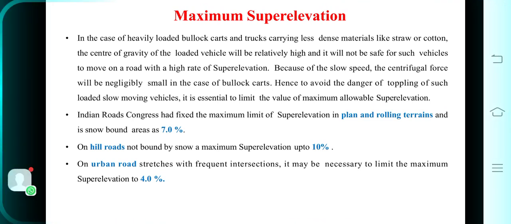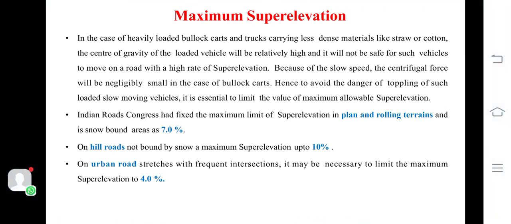IRC has fixed the maximum limit of super elevation in plain and rolling terrain and in snow bound area as 7%. On hill roads not bound by snow, the maximum super elevation is up to 10%. On urban road stretches with frequent intersections, it may be necessary to limit the maximum super elevation to 4%.